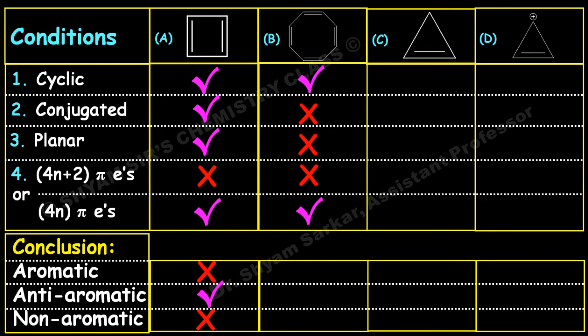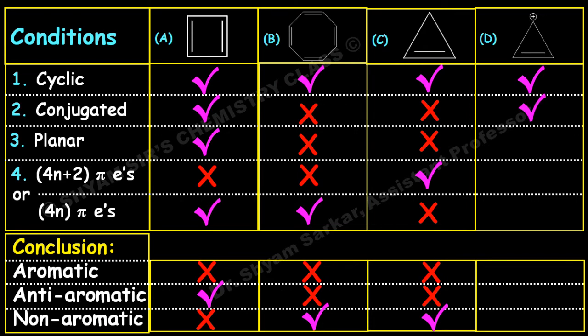Next molecule, if you see, this molecule has one sp3 carbon atom. So this is not conjugated, not planar, and although it possesses 4n plus 2 pi electrons where n equals 0, it is not aromatic, not anti-aromatic, it is non-aromatic. If you see the last molecule, it has one positive charge, so this is cyclic and conjugated because that carbon is sp2 hybridized.